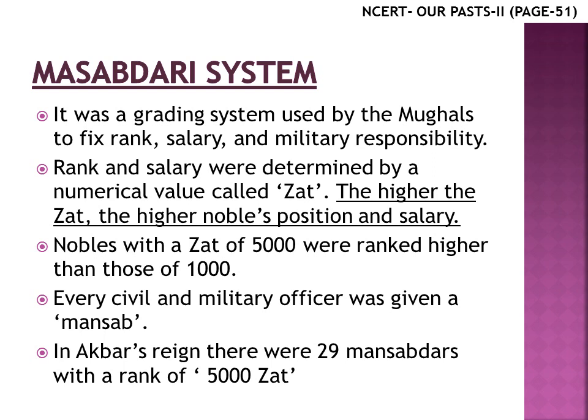And every civil and military officer was given a mansab. That means any military commander or any revenue officer or any important minister had a mansab. But cooks, soldiers, the people with lower ranks did not have mansab. And in Akbar's reign, there were 29 mansabdars with a rank of 5,000 zat. This is the highest during Akbar's reign.